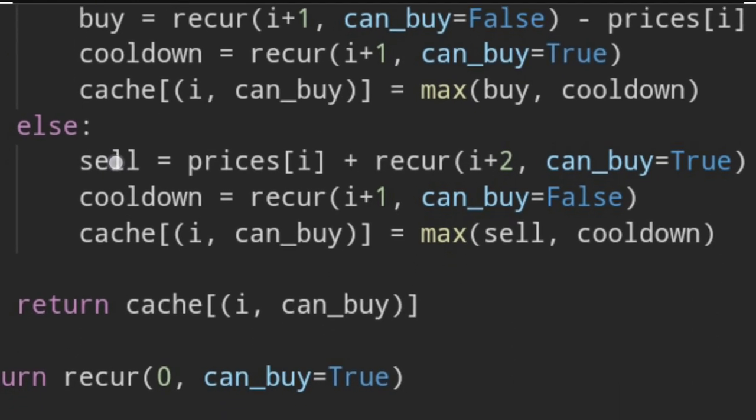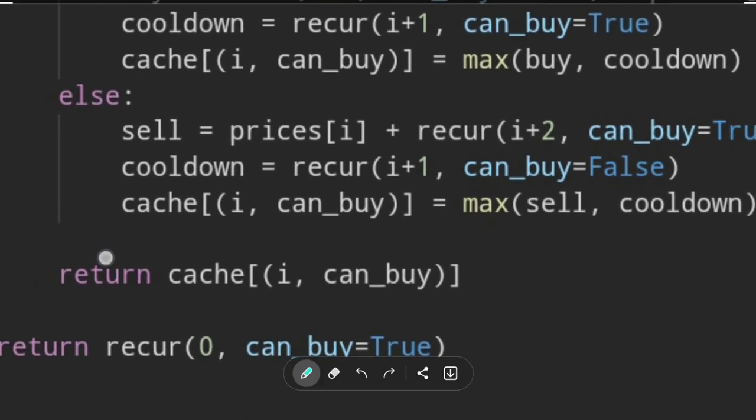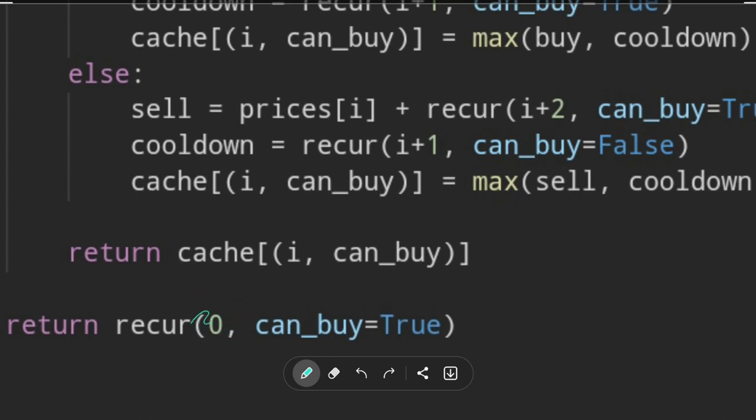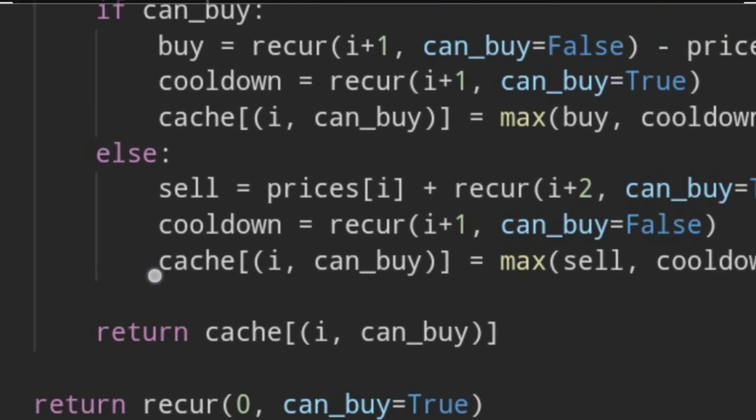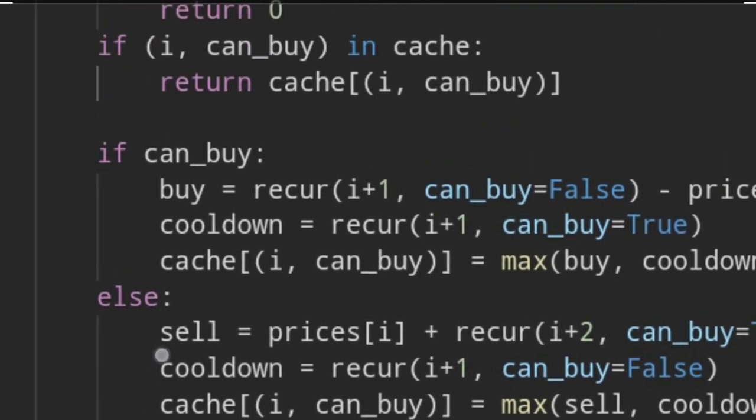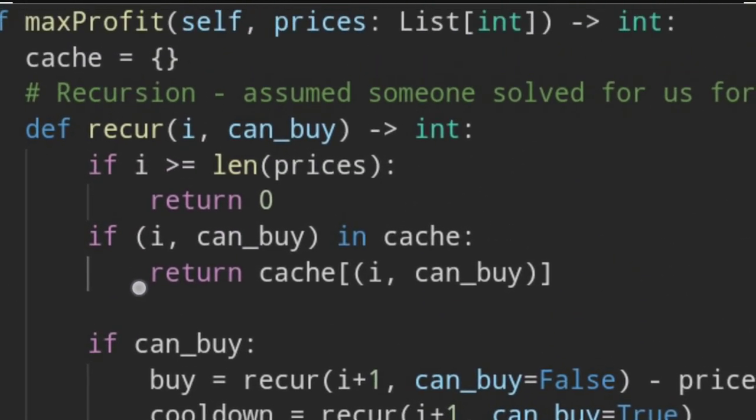Okay, so we have updated the cache. We are beginning to call the recursion from item number 0, and we can buy. It's okay, we can buy the first, or we could rename this to not holding a stock. This is the state. This could be even a better representation of the state. I'm not holding a stock.